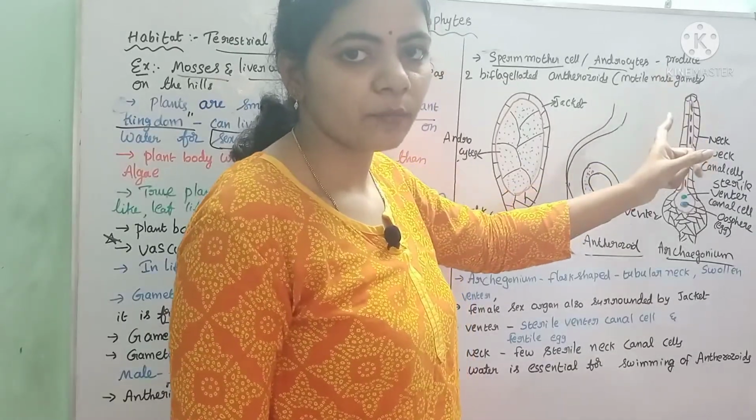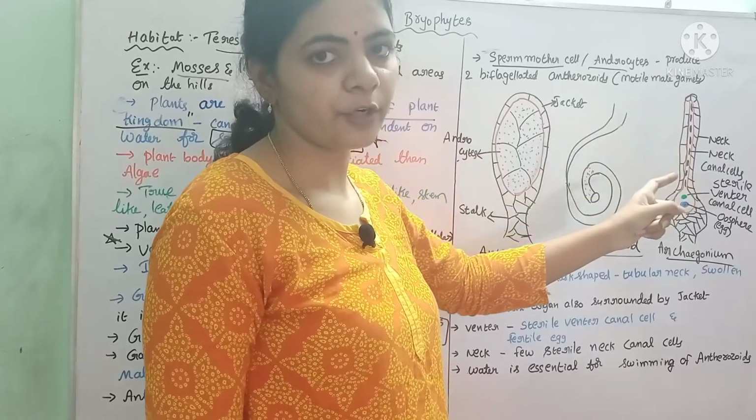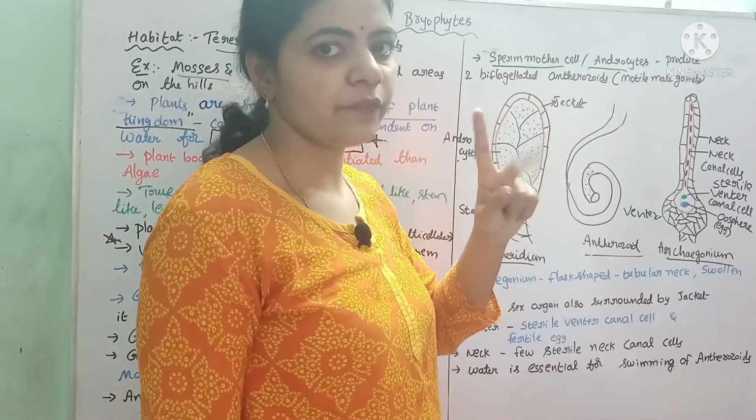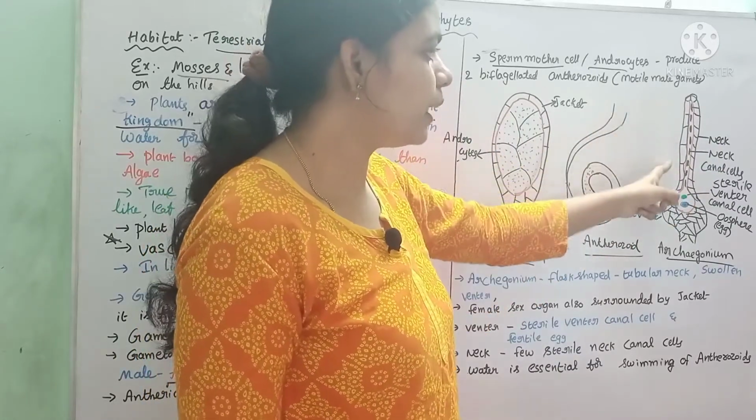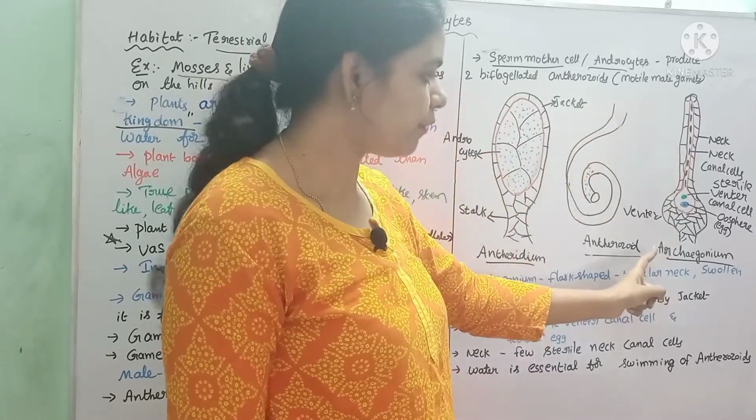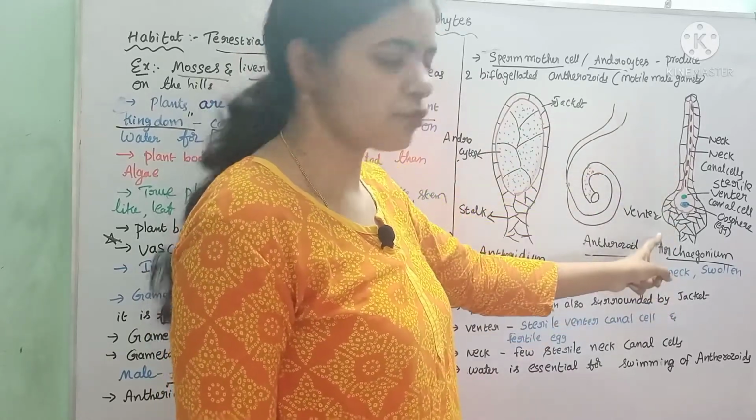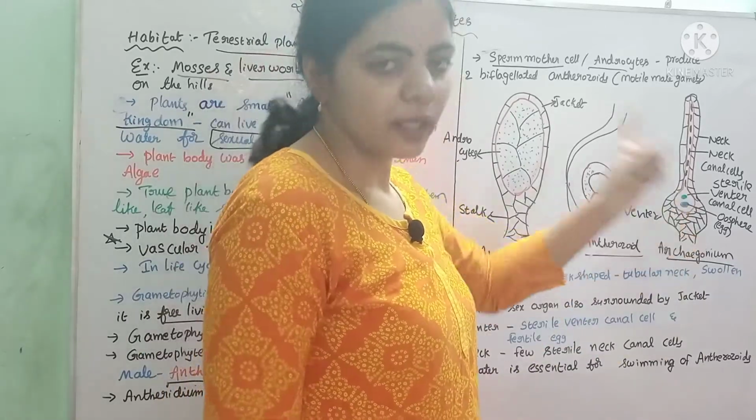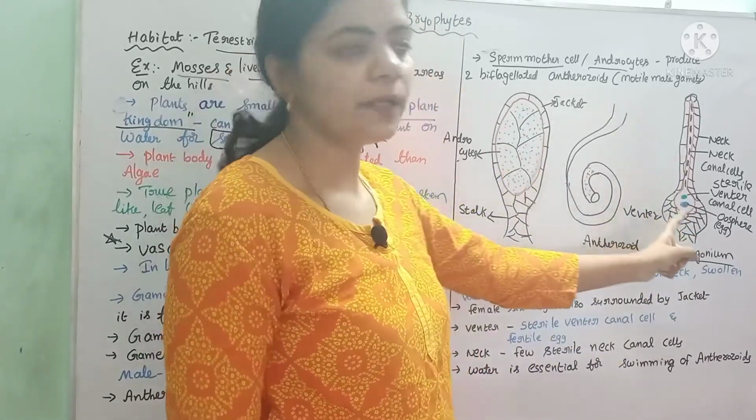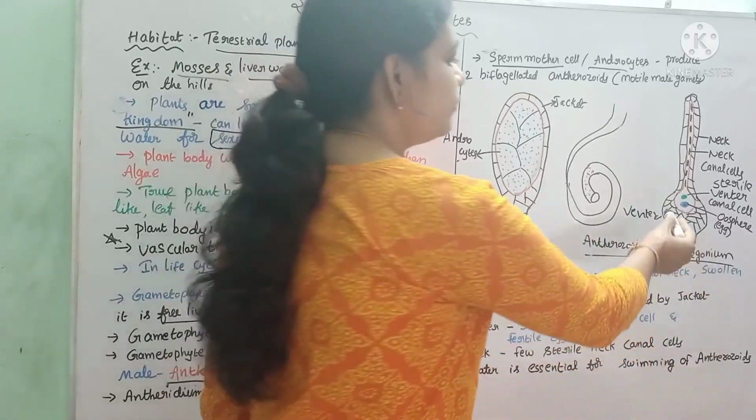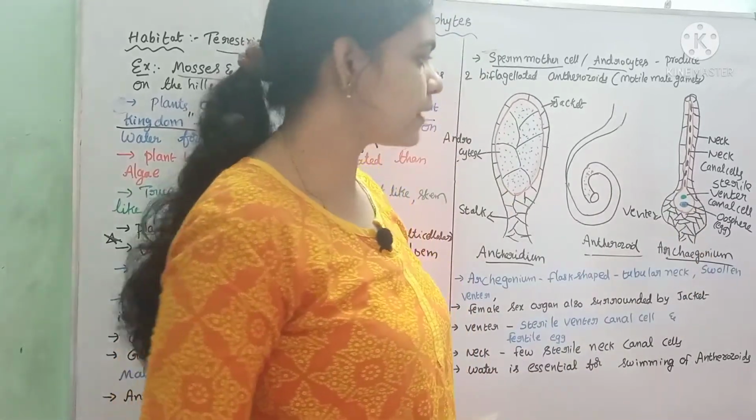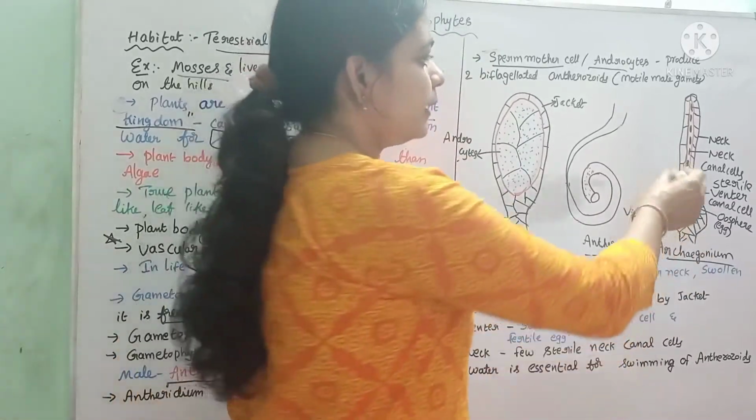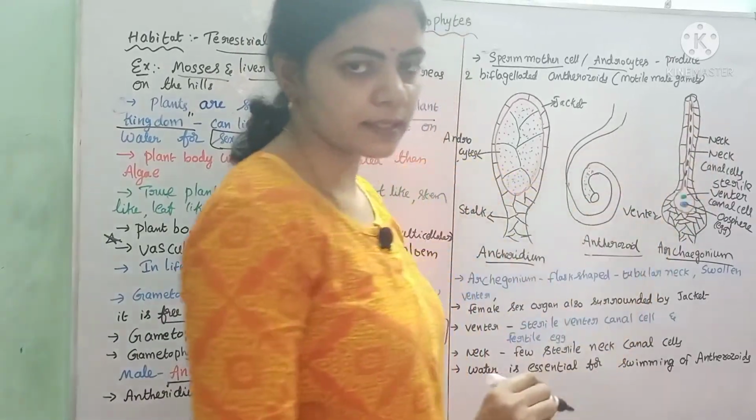structure. The body of this female reproductive organ is divided into two parts: the tubular neck and a swollen venter. The venter consists of one sterile venter canal cell and a fertile oosphere. Oosphere is nothing but the female gamete. And the neck consists of several neck canal cells.